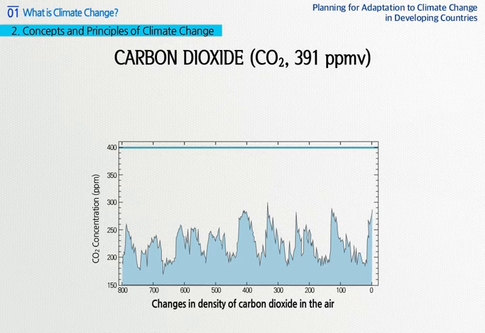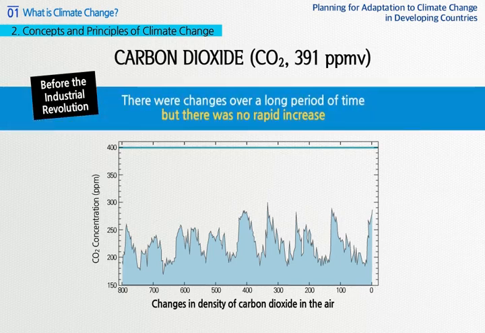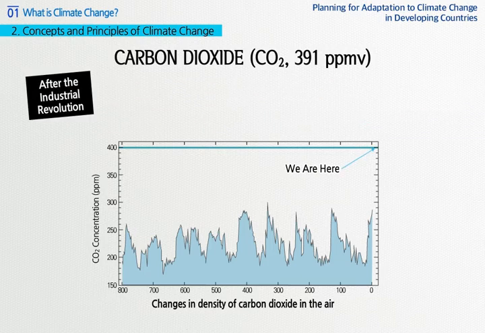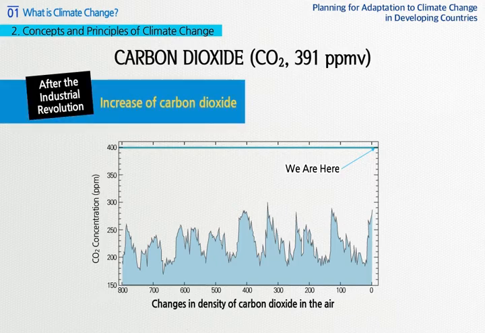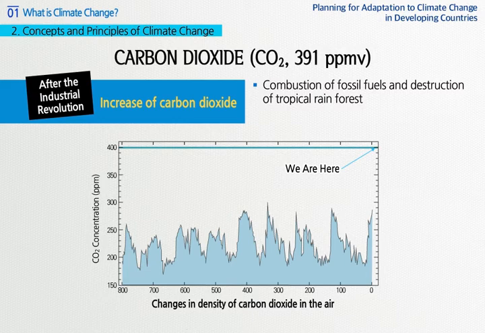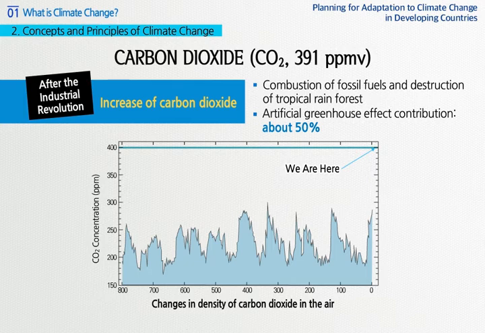As can be seen in the picture, density of carbon dioxide before the Industrial Revolution changed over a long period of time, but didn't show any such rapid change as after the Industrial Revolution. After the Industrial Revolution, the increase of carbon dioxide mostly came from combustion of fossil fuels and destruction of forests, while artificial greenhouse effect and contribution of carbon dioxide would take up about 50%.